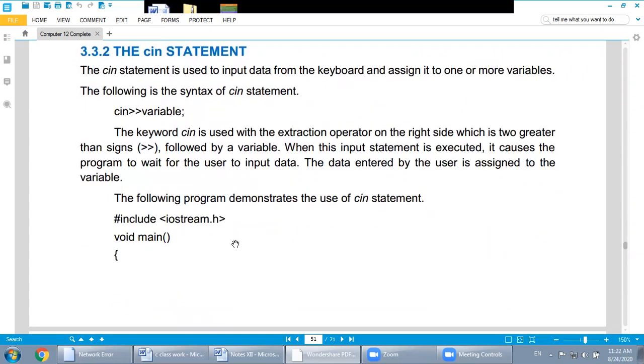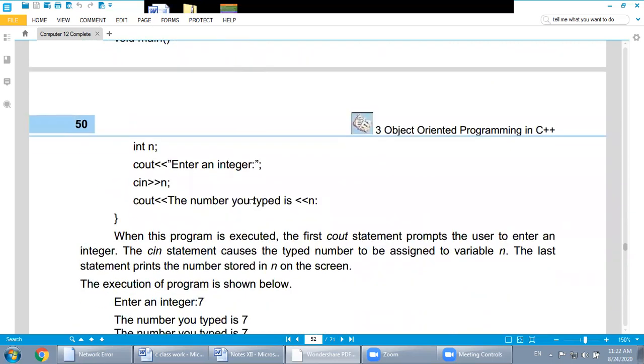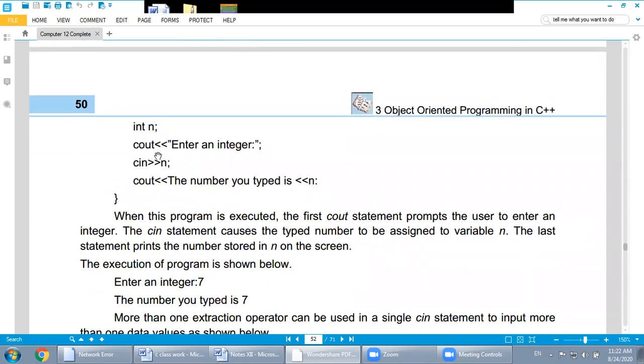How to use it? In the previous example, I told you how to use this istream operator. For example, first of all, in this example, enter an integer. This message will appear on the same line. Watch over here. They write the n, and they declared n as an integer variable. So you must assign n an integer value, for example 5, 6, whatever you want within the range of an integer variable. Any kind of value you can assign, but only integer like 5, 6.